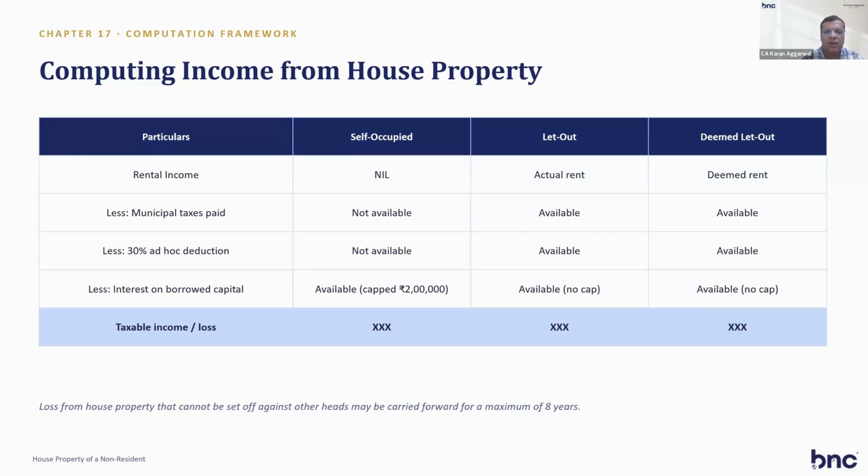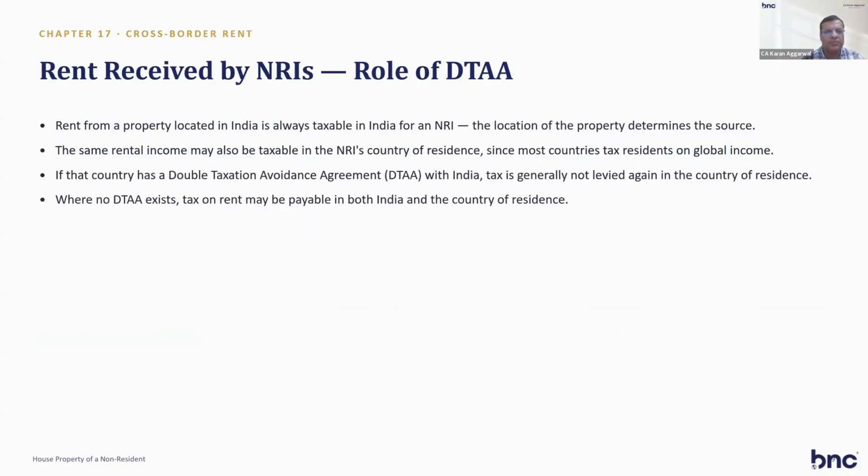The 30% standard deduction is for expenses to maintain the property, and interest on the capital loan taken for purchase of property is capped at 2 lakh. These deductions are available for income from house property for a resident and also for a non-resident. So the balance income will be taxable. So this is for income from house property.